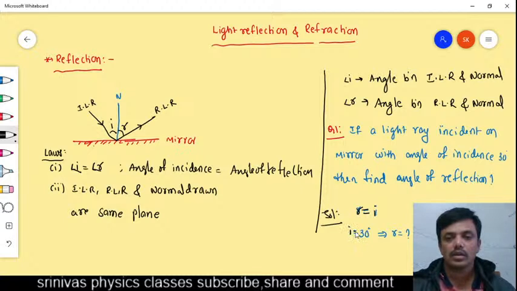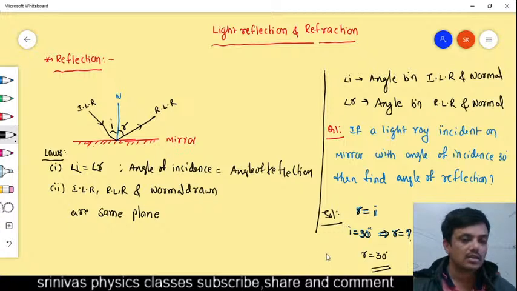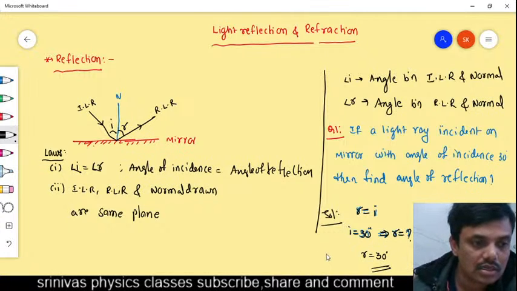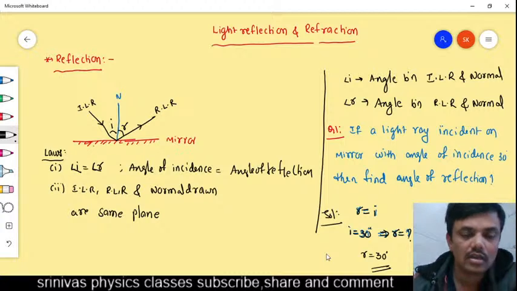I is equal to 30 degree. Then they are asking the R. What is the value of R? According to the laws of reflection, R is equal to 30 degree, because R is equal to I. Is it right? Write in the chat box, students. Is it correct now?